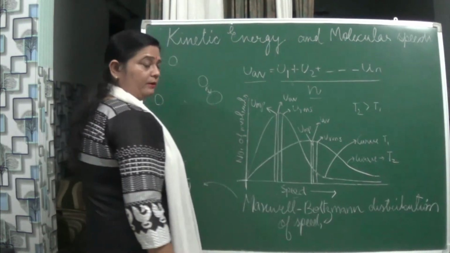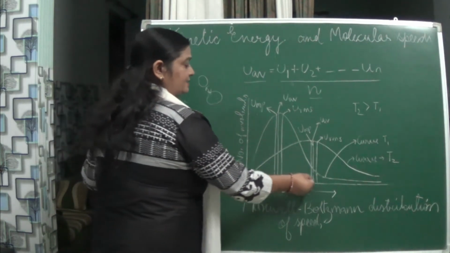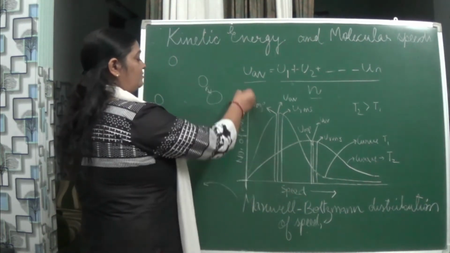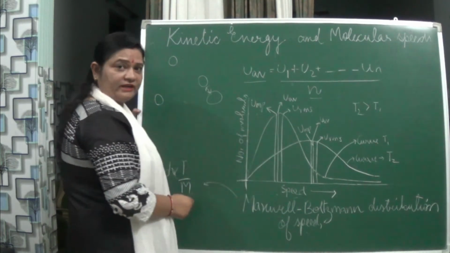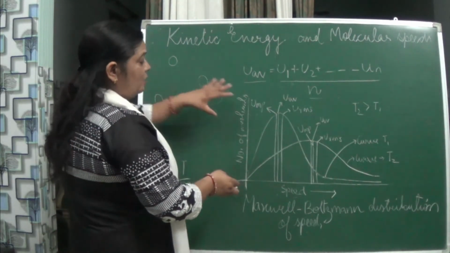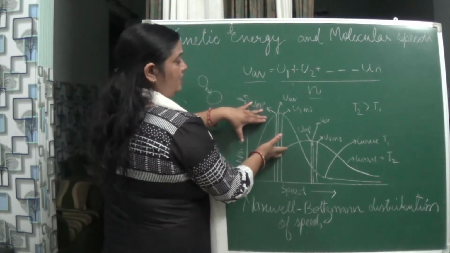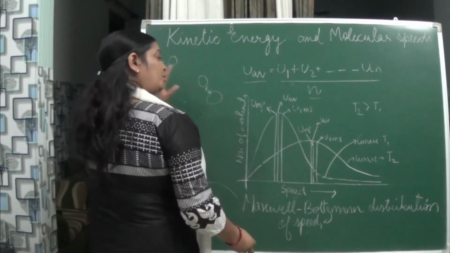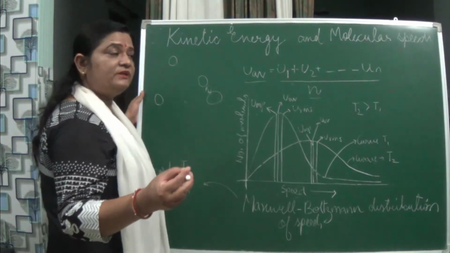Now let us study with the help of the graph given by these two scientists, Maxwell and Boltzmann. Along the x-axis speed is represented, along the y-axis number of molecules are represented. We can see two curves over here, curve 1 and curve 2. Temperature difference has been taken.